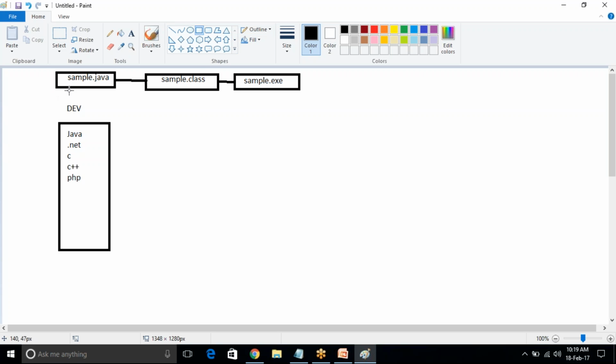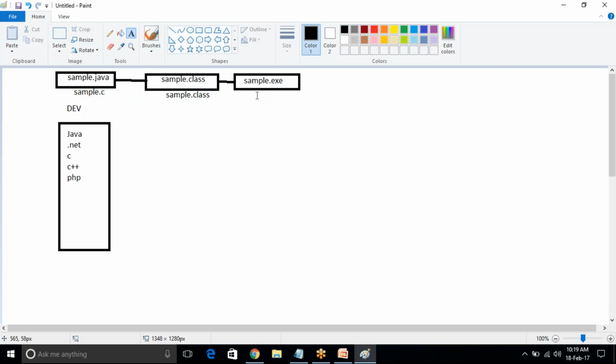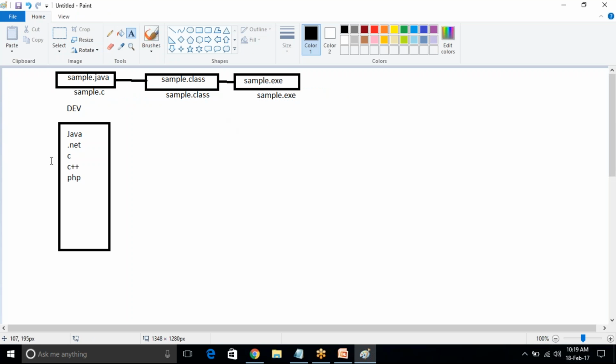See, suppose I am taking C also. Those who are working on C language, they will save code like sample.c. After that, they will compile the code, sample.class. After that, some executable file, sample.exe file. Okay, like this. .NET people are having a different technology. PHP people also same thing. Everything is happening. So now what happened, after developing the code, they need to inform the build team.